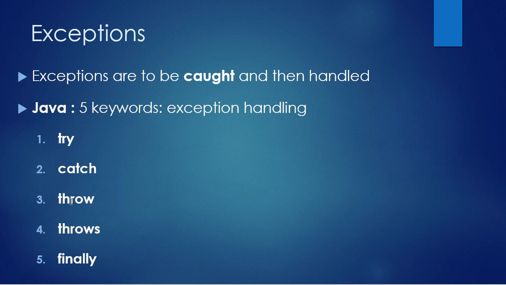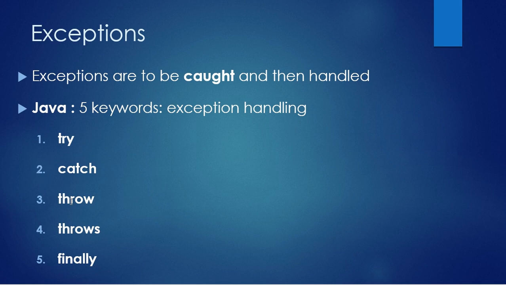Suppose your class does not have the ability to handle it and you have to ask for the help of some other classes, most probably the superclasses of that particular class. In that case you are not going to use the throw keyword, you will be using the throws keyword. So just remember this, throws is nothing but throwing into a superclass. If you want a superclass to take care of an exception that may result from the execution of your program, you will not be using throw, you will be using throws.